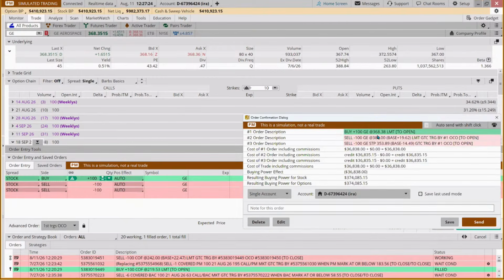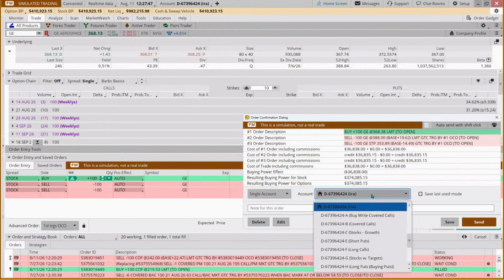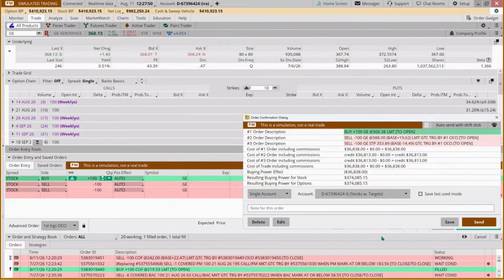And again, there's no guarantee that it's going to go up and hit this target, or, if it gapped up, we could make more. And if it gaps down, we could lose more, but we're willing to risk $1,449 in order to potentially make $1,962 on 100 shares. And if we're saying, well, that's greater than a 1-to-1 risk reward ratio, we're okay with that. We'd put that in our stock with targets. And then we can put in that note to ourselves that this is a swing target.